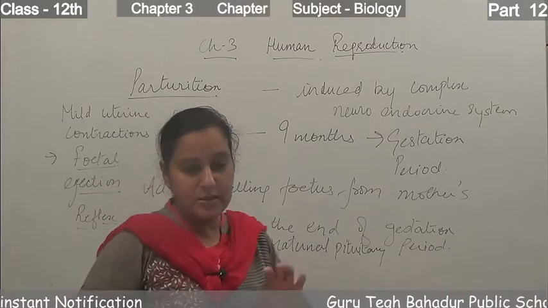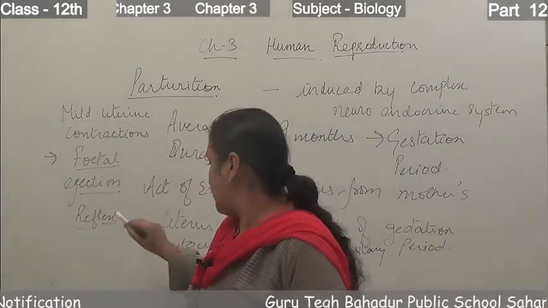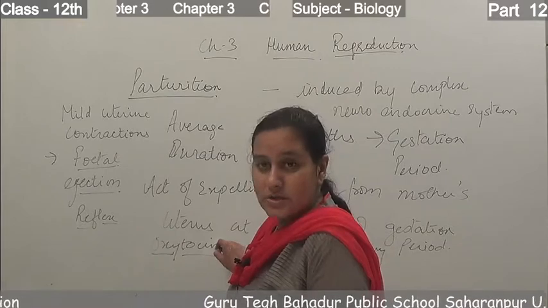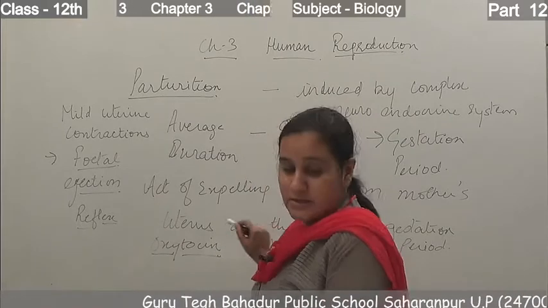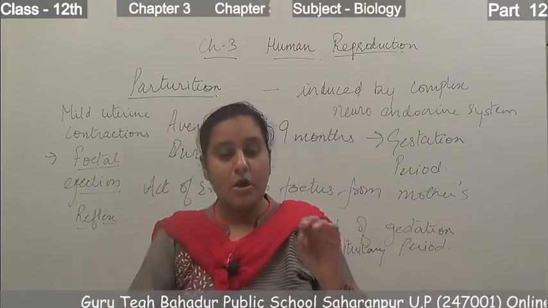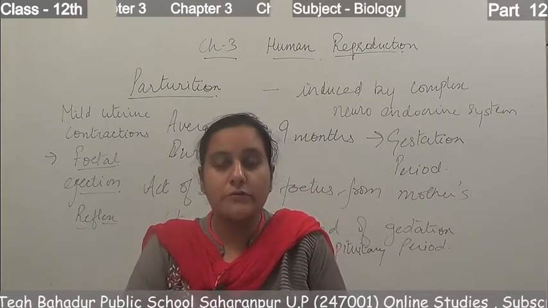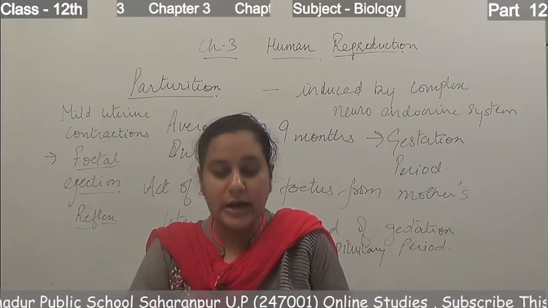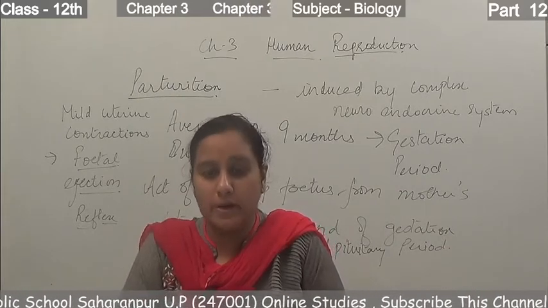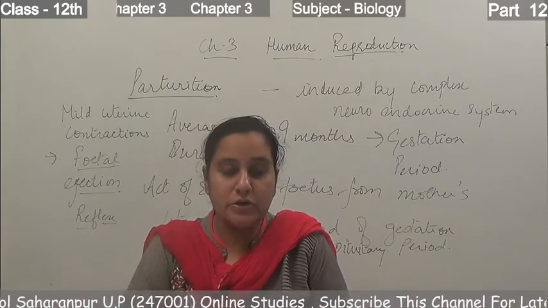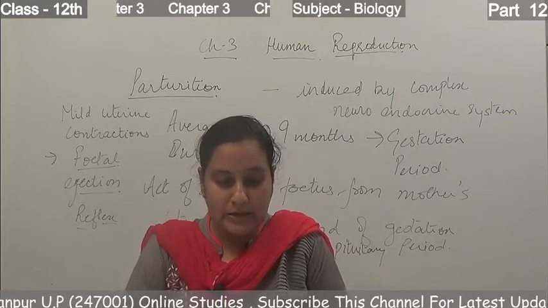This triggers the hormone oxytocin, released by the maternal pituitary, which induces strong uterine contractions that lead to the expulsion of the baby from the mother's uterus through the birth canal.